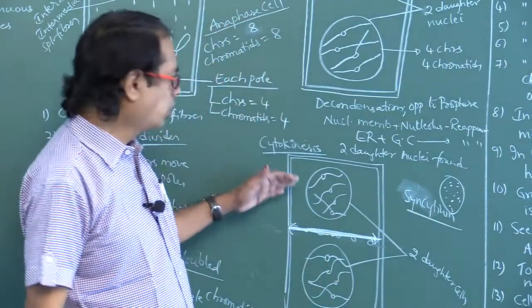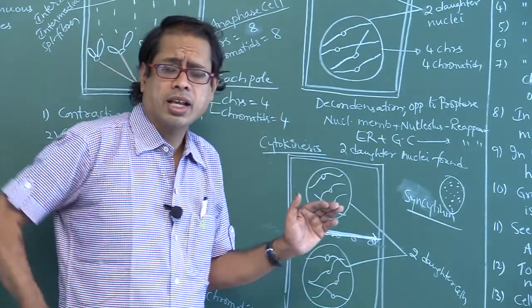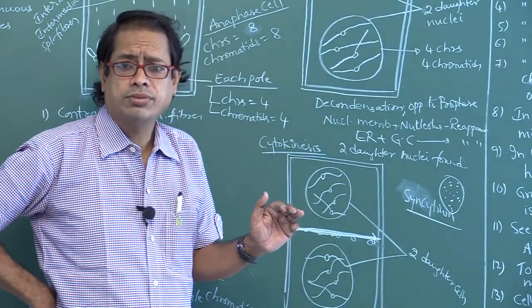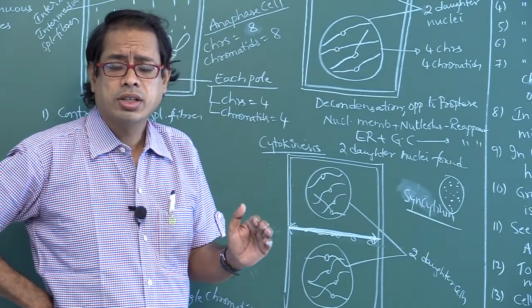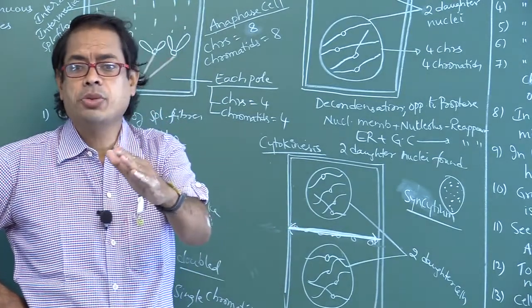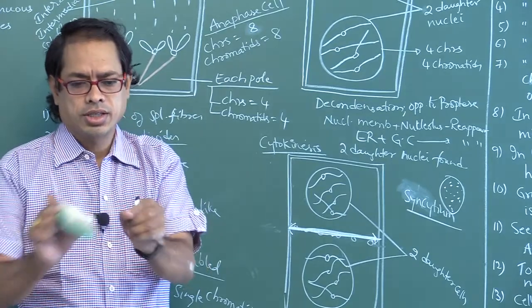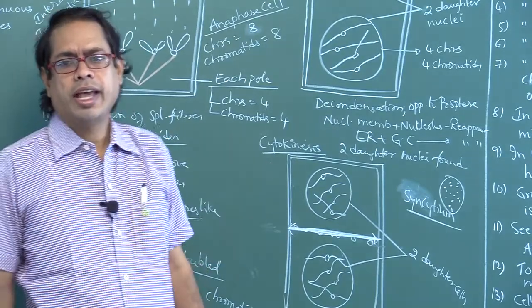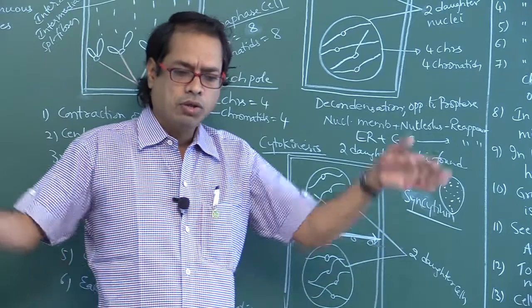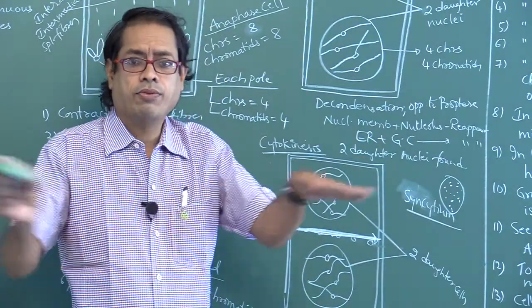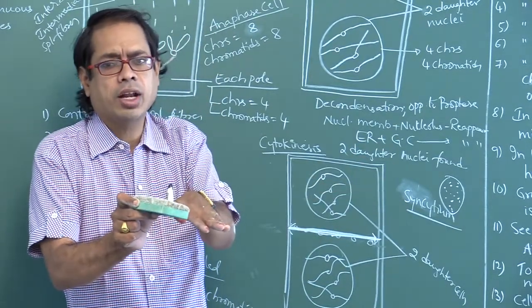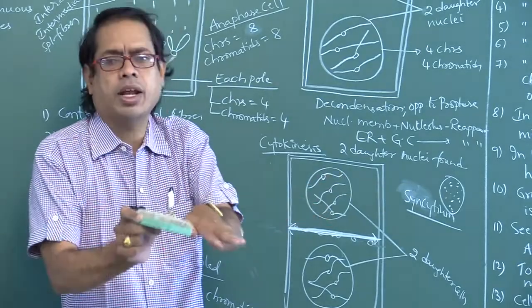Okay. So, cytokinesis occurs in plant cells by which method? Plant cells means cell plate method. In which manner? Centrifugal manner. In animal cells, it occurs by which method? Furrowing method, in centripetal manner.